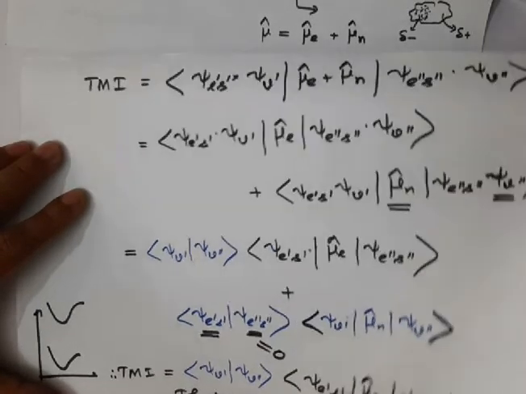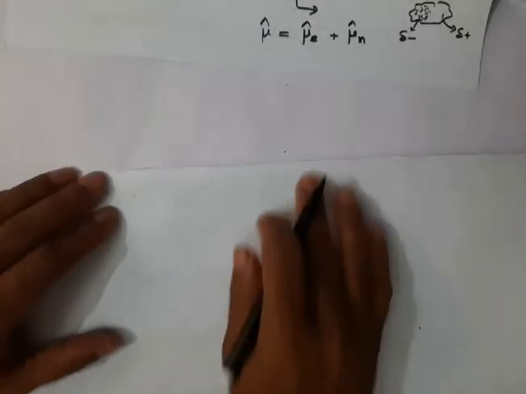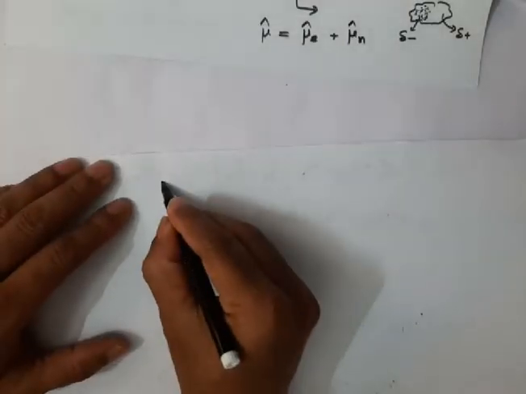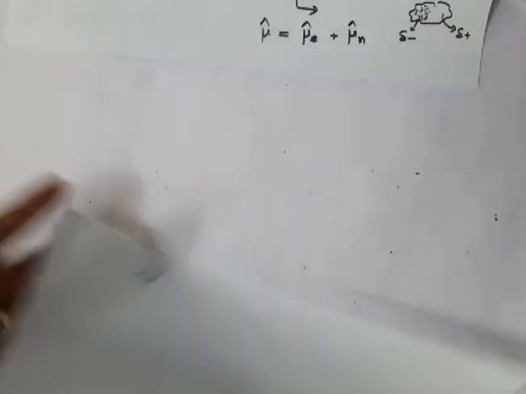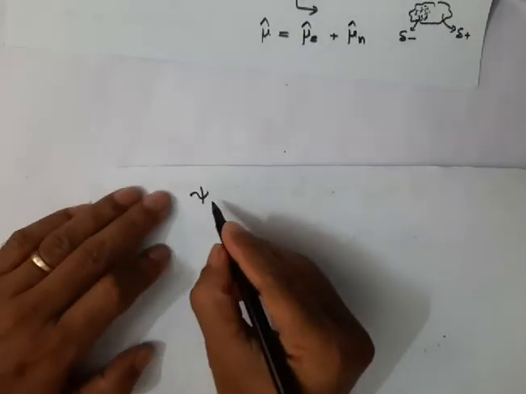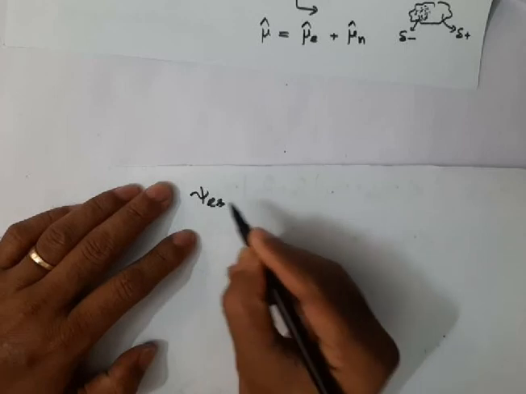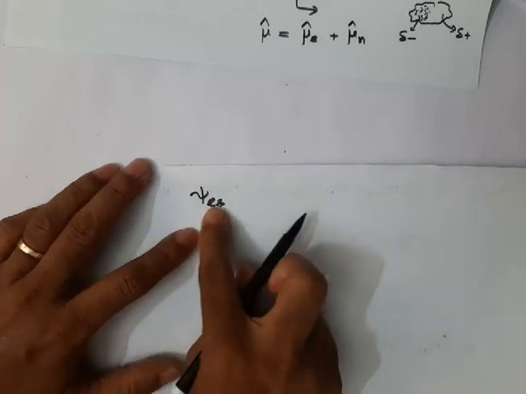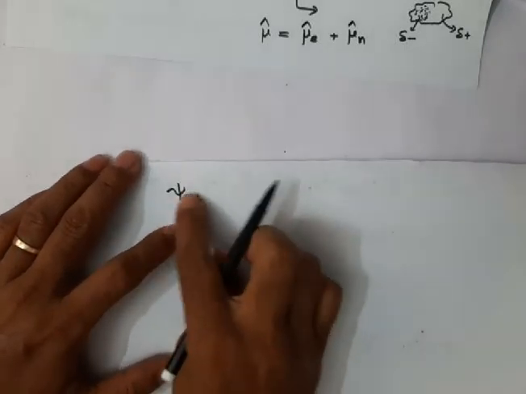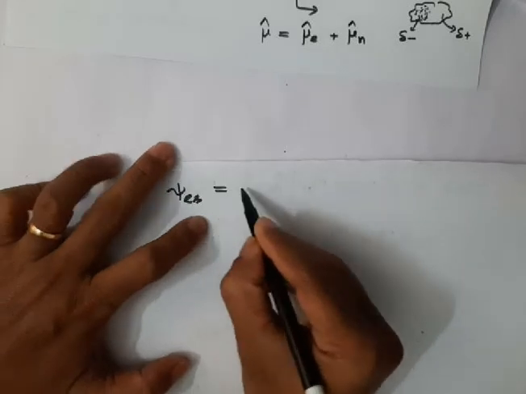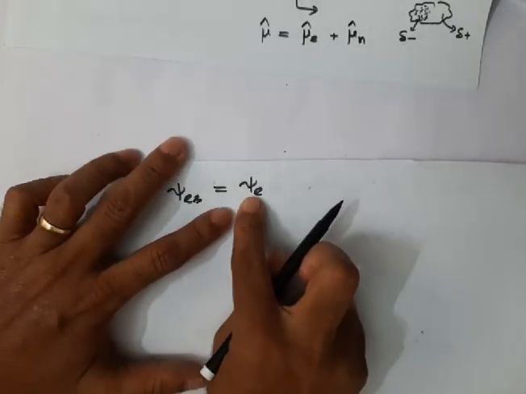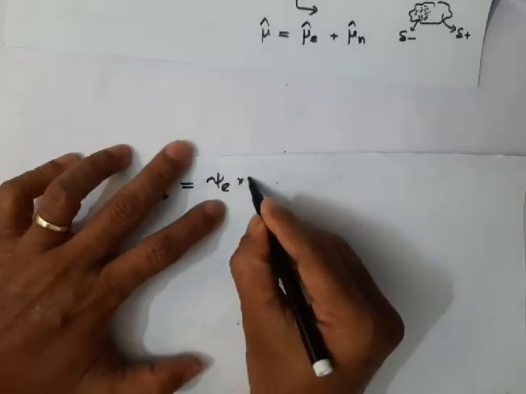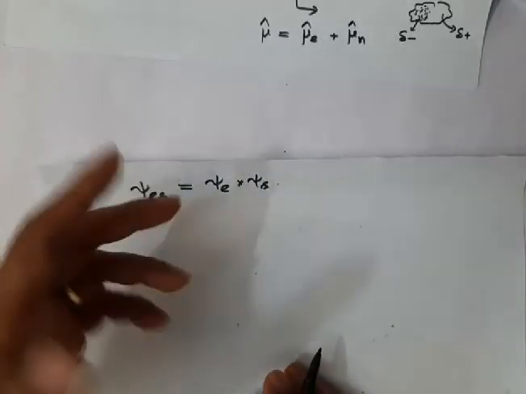Let me write in the next page. So in this case, if spin orbit coupling is negligible, then we can separate this psi es, that is a spin orbital. This spin orbital function can be separated into a spatial function of the electronic part and the spin function of the system.